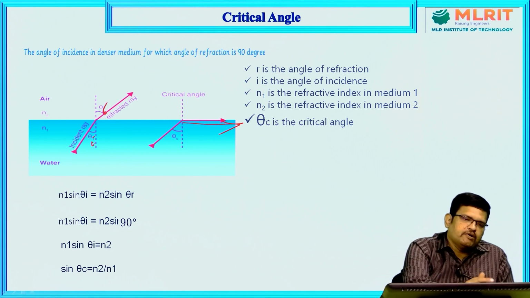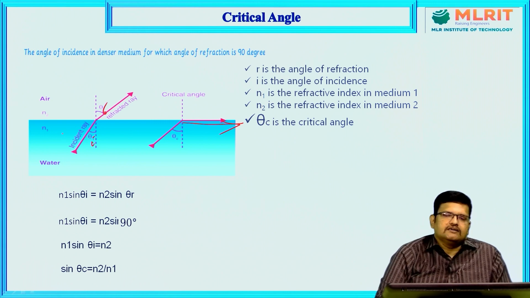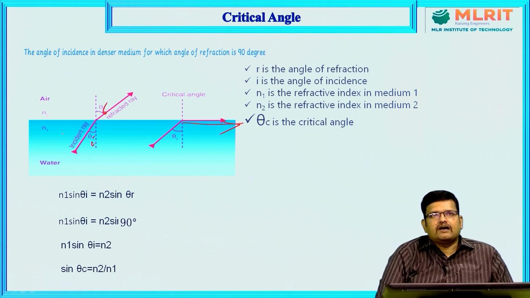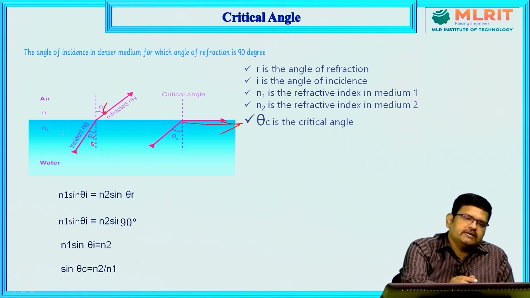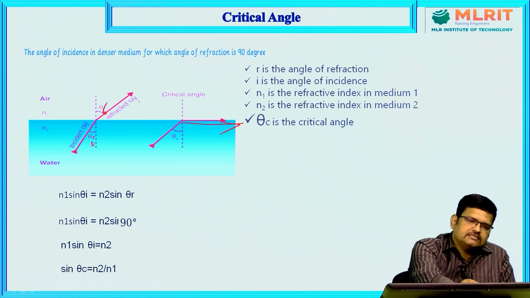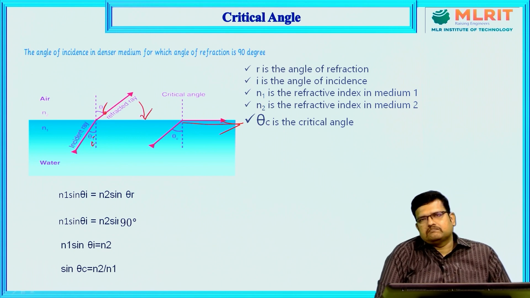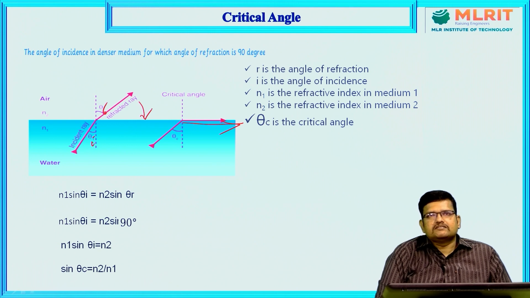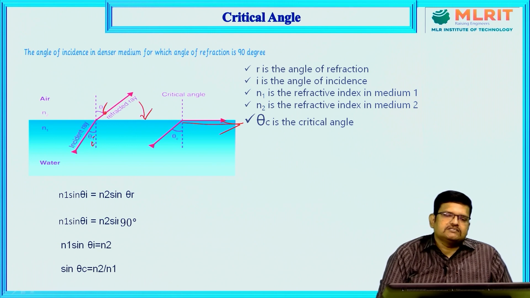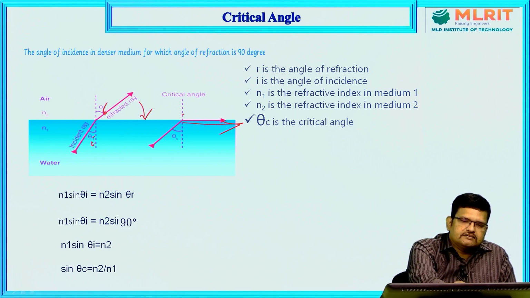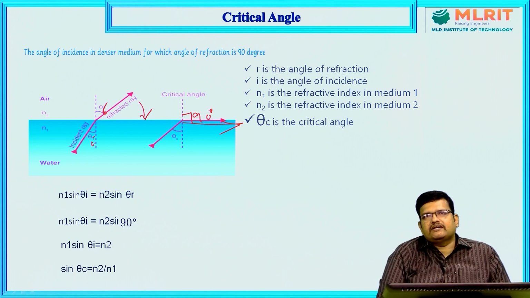Here I can keep on increasing the angle of incidence. At one stage, what will happen, this refracted ray comes parallel to the water medium. Okay, so it means that it gives a 90 degree angle.